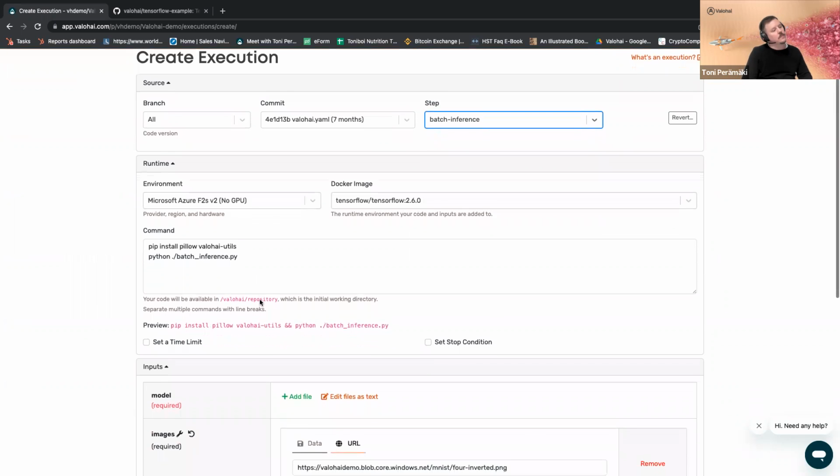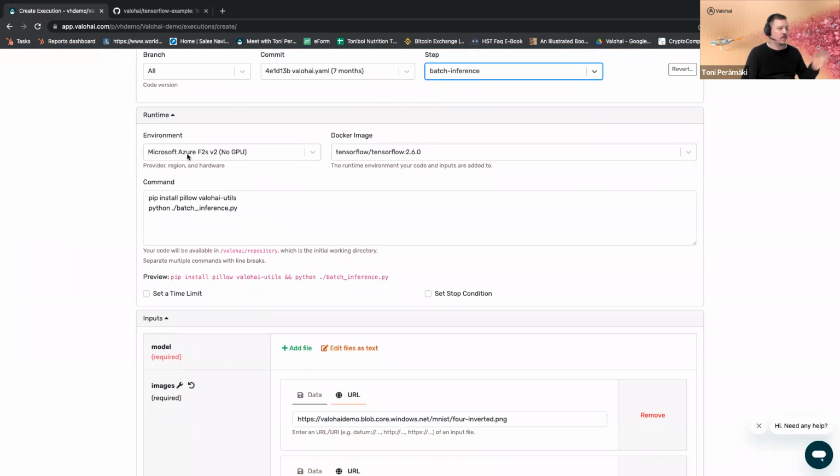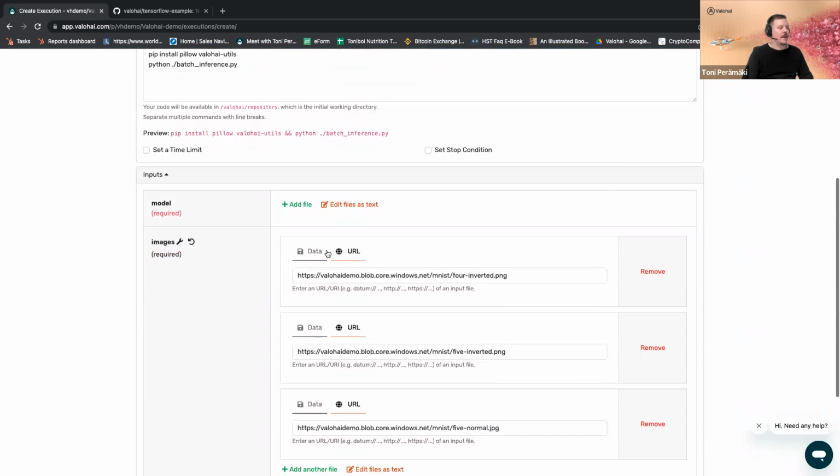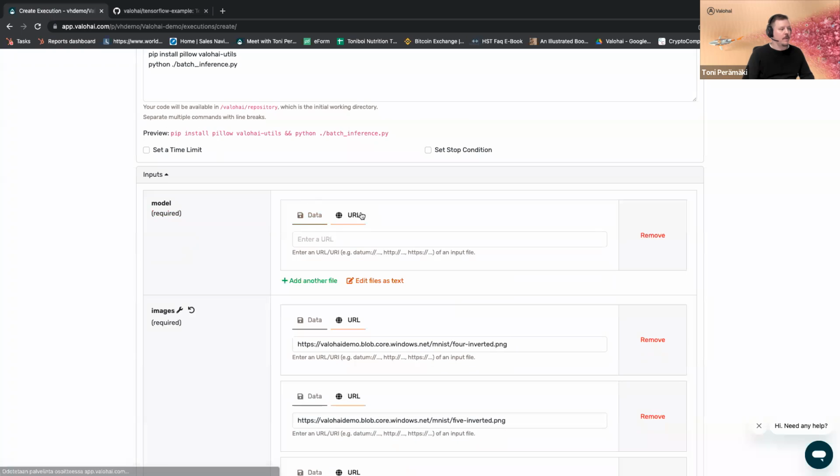Here we have selected an environment, container, command, and then we give some images for the batch. The only thing that is missing is the model file. So let's pick that up.